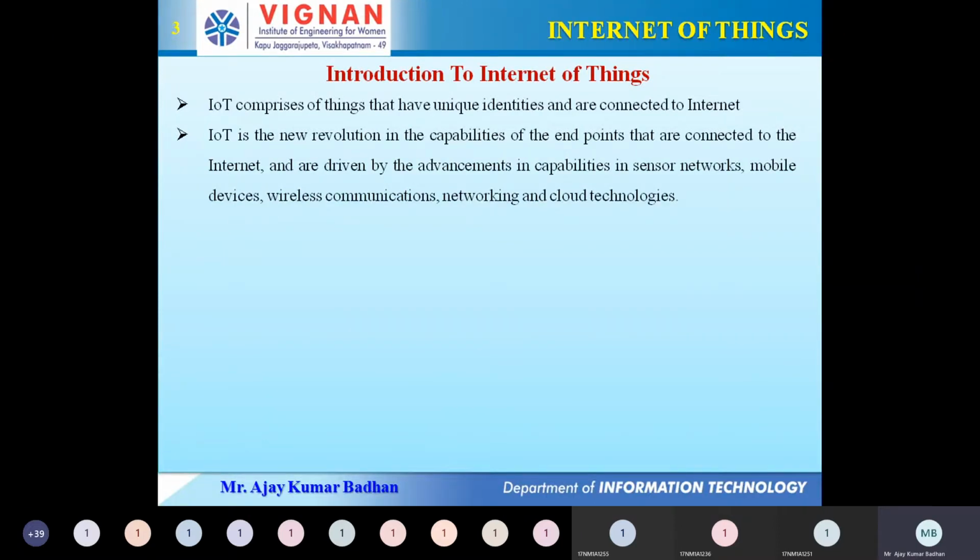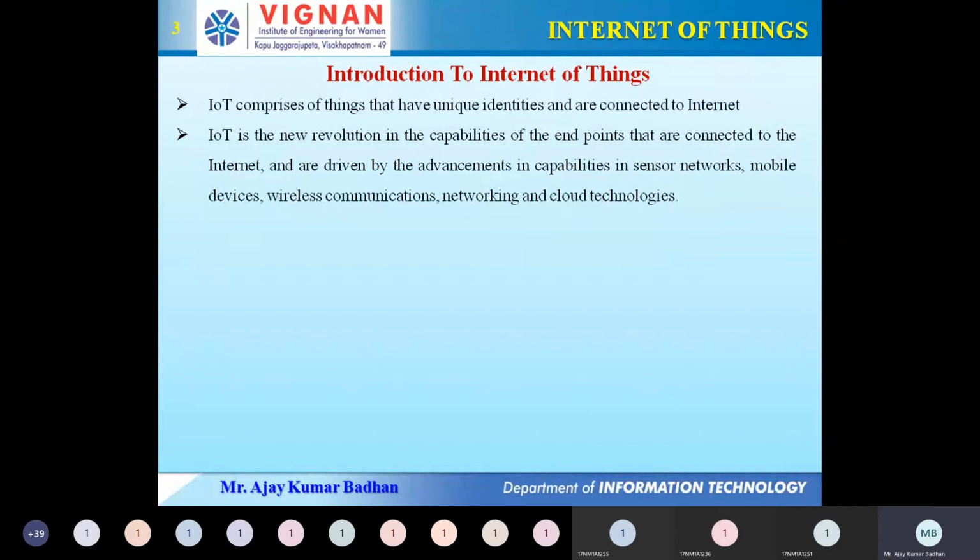The main purpose of Internet of Things is connecting to the internet not these devices, but the devices which have not been connected till now. I'll give you a small example: an irrigation pump. I think you people know about an irrigation pump. It's nothing but a pump in farming land which is used to pump water and fill it up in the field. So what Internet of Things says is we will connect a device to that pump, some electronic device.